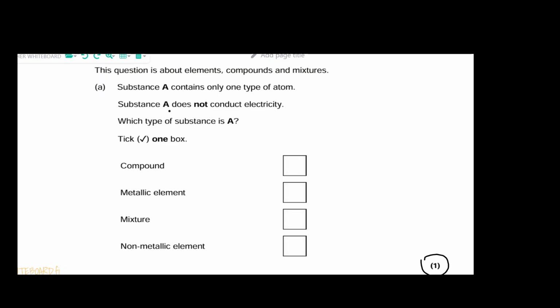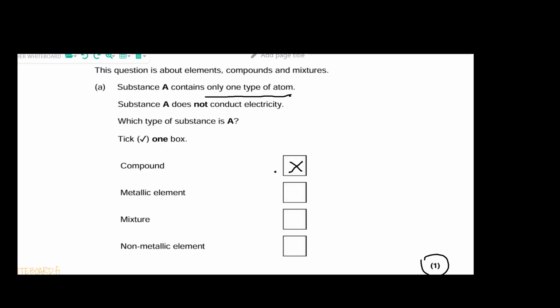So they've given you 2 pieces of information, so we're going to look at each one after the other. The first one says that substance A contains only one type of atom. Okay, so only one type. Now, when we define what compounds and elements are, we know that compounds contain more than one type of atom. So straight away, we cannot select this as an answer because substance A has been described as having one type of atom.